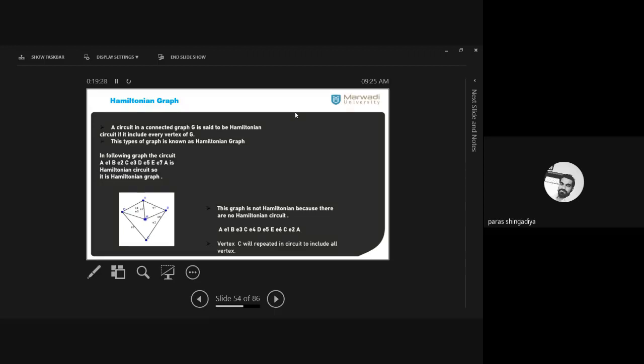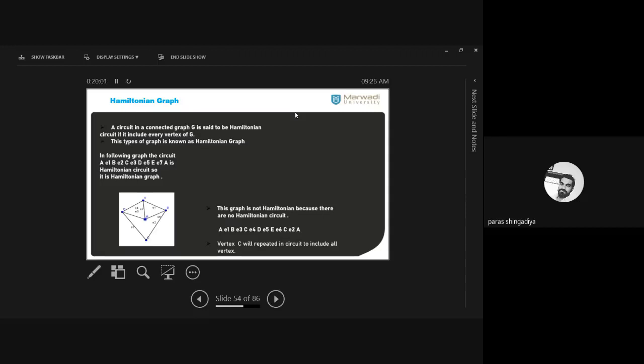In such a circuit, if it covers every vertex of the graph G, then it is called a Hamiltonian graph. Such a graph includes a Hamiltonian circuit, and this graph is called the Hamiltonian graph. Here our aim is not to cover all the edges; that is applicable for the Euler graph. Here we just focus on all the vertices, and each should be visited only one time.